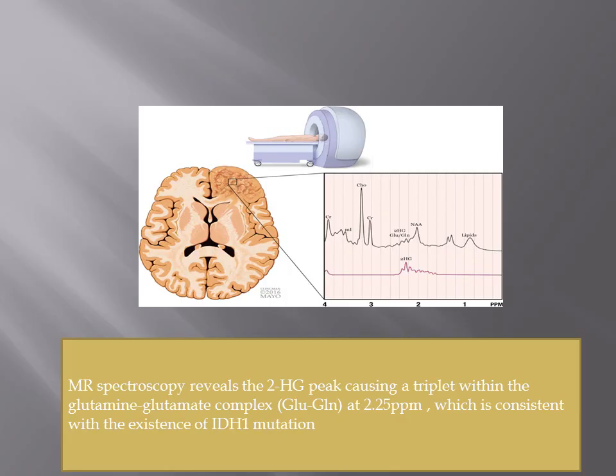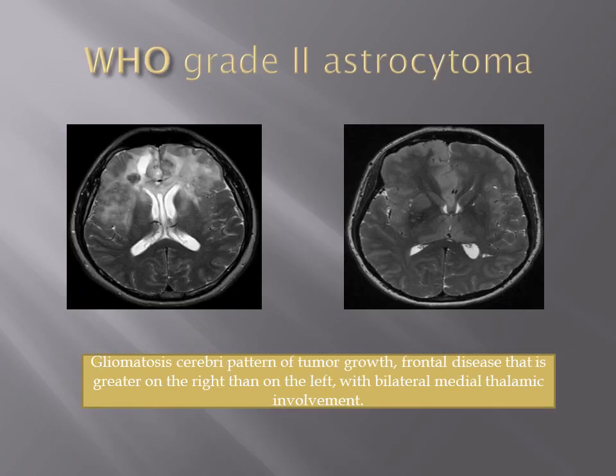Next, this is MRS showing a 2-hydroxyglutarate peak along with glutamine and glutamate at 2.25 ppm, which is consistent with IDH mutation. This is a gliomatosis cerebri pattern in diffuse astrocytoma, WHO grade 2. There is involvement of bilateral frontal, right temporal lobes and bilateral medial thalami.